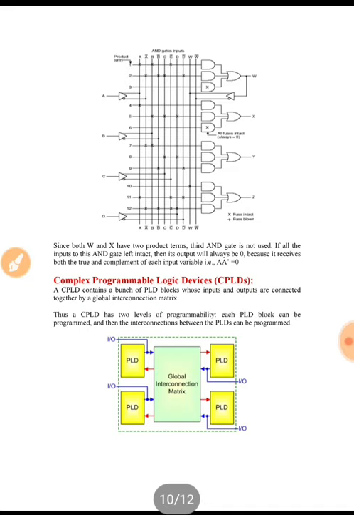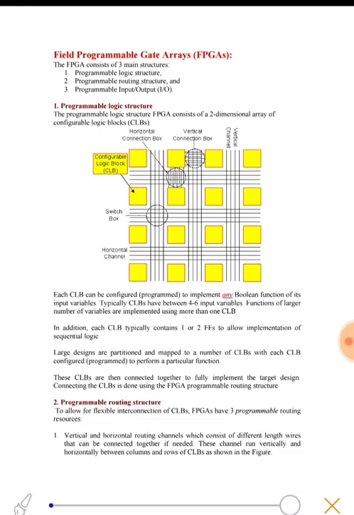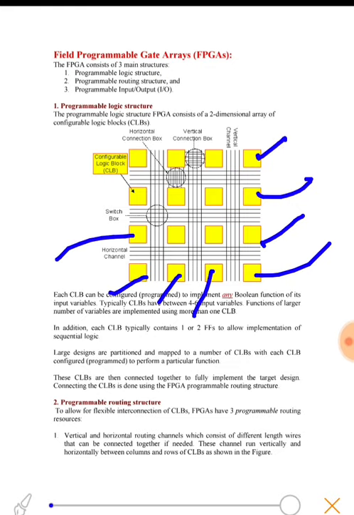So FPGA is a part of CPLD, that is complex programmable logic device. FPGA consists of three parts. First is the programmable logic structure. All these squares are programmable logic structures. Second is the programmable routing structure.